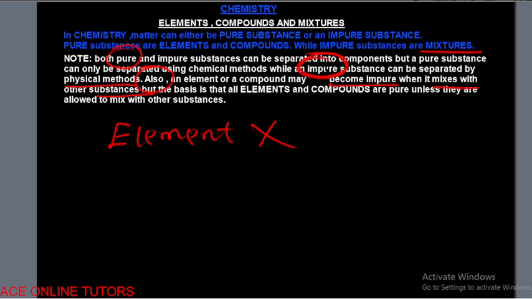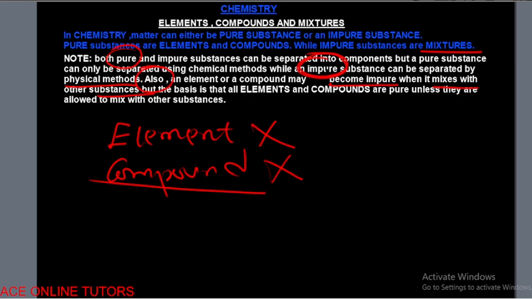The same thing with a compound. A compound may also become impure when it mixes with other substances. But the basis of everything is that whenever you have an element or a compound, both of them are going to be pure unless they are allowed to mix with other substances, that is when they are going to become impure.